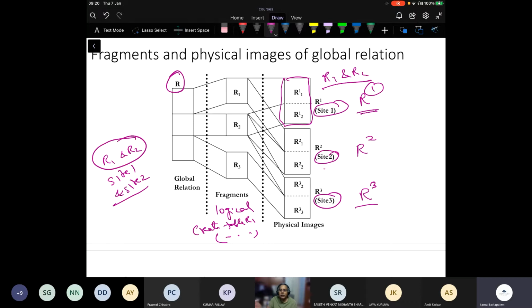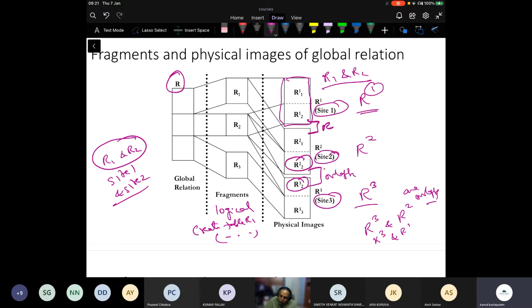It is completely the same thing, right? Whereas sites 2 and 3 are overlapping, that is, they have one fragment in common. R2 is common between them, but in one case it is with the R1 fragment, and in the other it is with the R3 fragment. So these are overlapping.